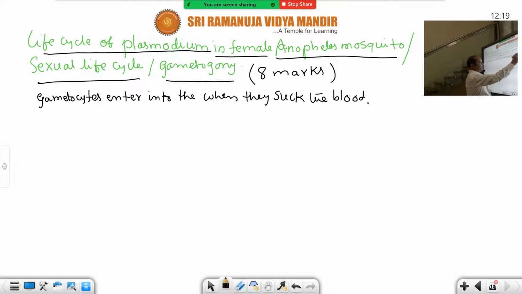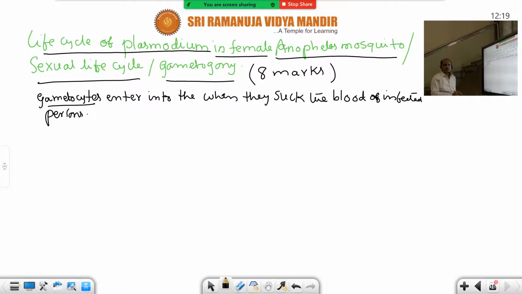Better you say persons, maybe male or female, blood of infected persons. So this point you should raise. So that's why, if anybody asks you how the life cycle of Plasmodium in mosquito is started, your answer must be gametocytes. Gametocytes are developed from merozoites while they are inside the RBC itself.